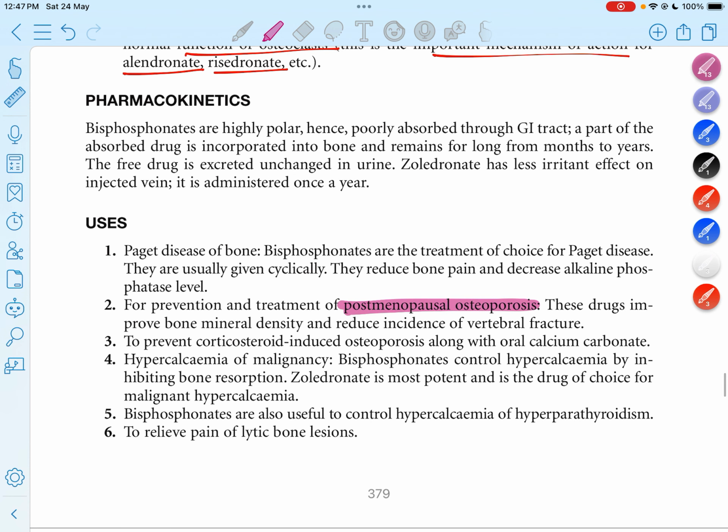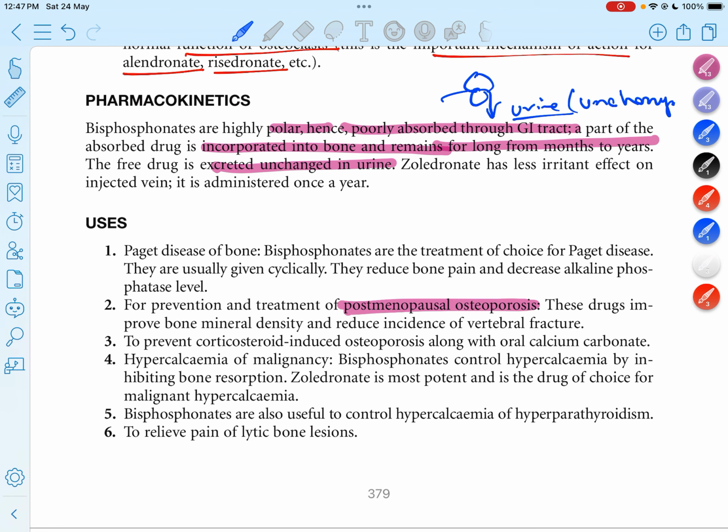When we look at the pharmacokinetics, it is highly polar, so it is poorly absorbed through the GI tract. The absorbed drug is incorporated into the bone and remains there long term, from months to years. The free drug is excreted unchanged in urine, without any metabolism. The drug zoledronate has a less irritant effect on the injected vein, but the others have a more irritant effect. It is given once a year.